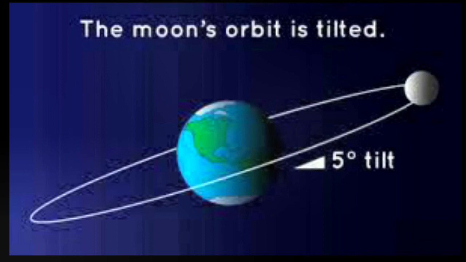Some heavenly bodies that revolve around a planet. Here the Earth is the planet and the Moon is the heavenly body. So this heavenly body, the Moon, revolves around the planet, around the Earth. That is why the Moon is the satellite of the Earth. Got it?